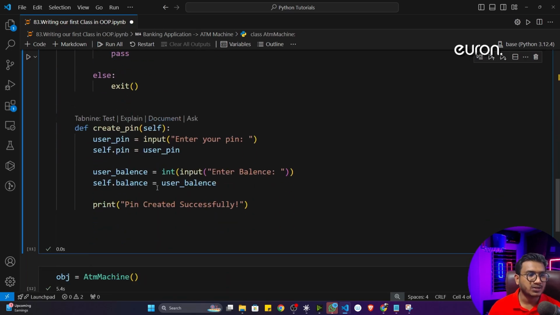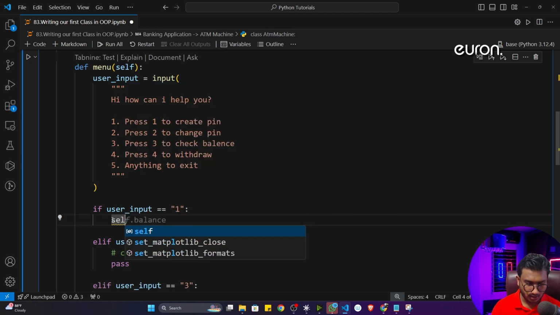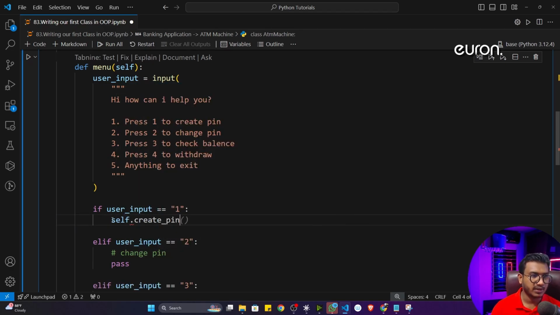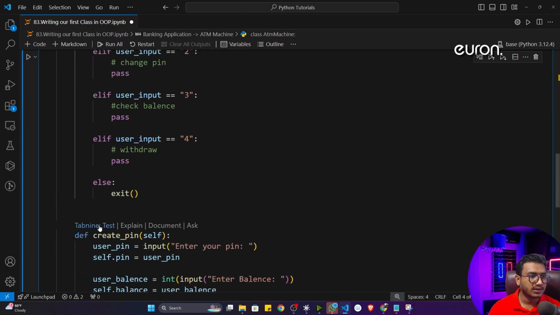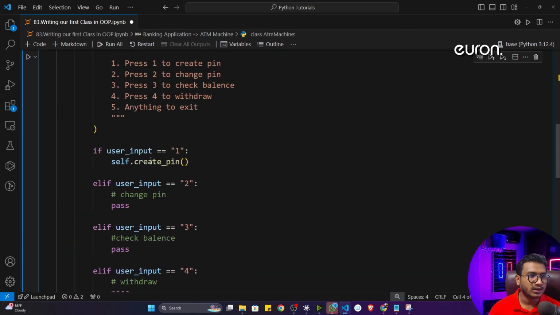Now let me test whether it's working or not. I have to call it here, if the user passes input equal to 1. So here I have to call this particular method. I'll write self.create_pin, because I want to call this method, and this method is present inside my ATM class. That's why I'm calling it with self. Okay, self.create_pin.